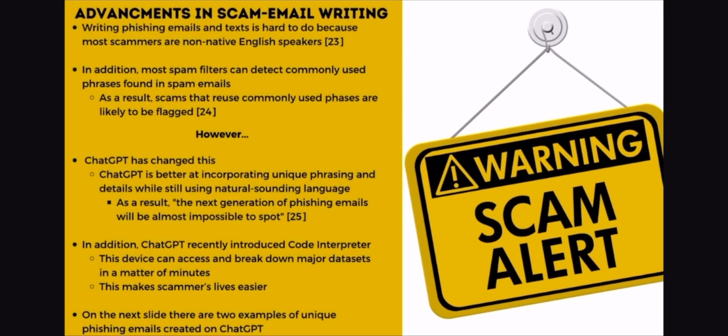Advancements in scam email writing. Writing phishing emails and texts is hard to do because most scammers are non-native English speakers. In addition, most spam filters can detect commonly used phrases found in spam emails. As a result, scams that reuse commonly used phrases are likely to be flagged. However, ChatGPT has changed this. ChatGPT is better at incorporating unique phrasing and details while still using natural-sounding language. As a result, the next generation of phishing emails will be almost impossible to spot.